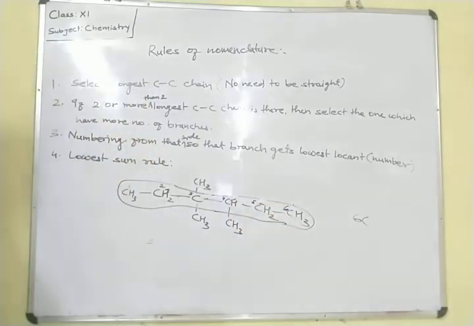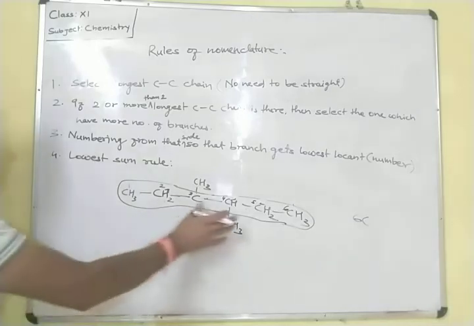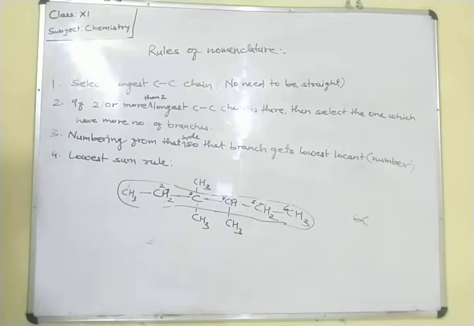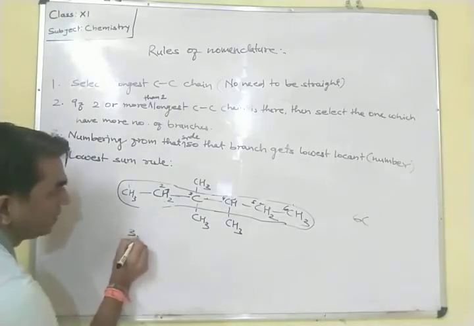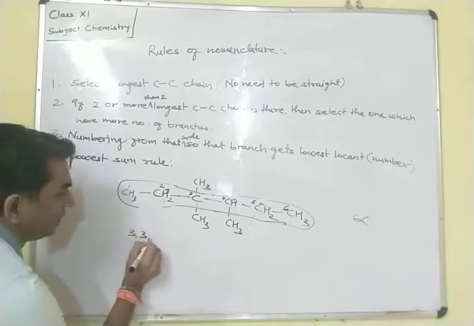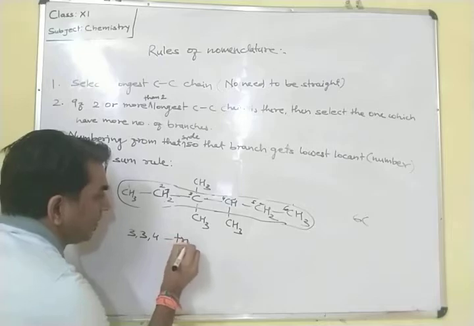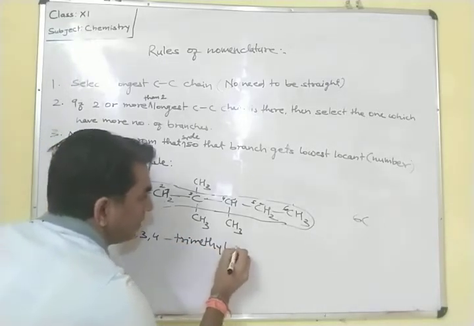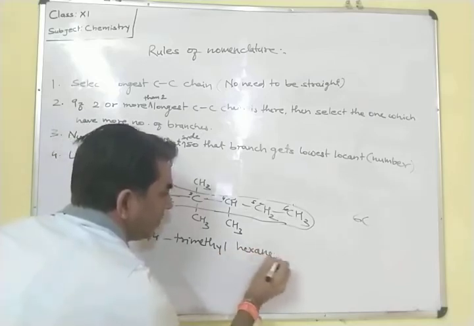6. Suppose this side if we have started the numbering and we want to write the IUPAC name from this side only. So what will be the name of this compound? 3,3,4 trimethyl hexane. Already we have written this, the name of this compound.